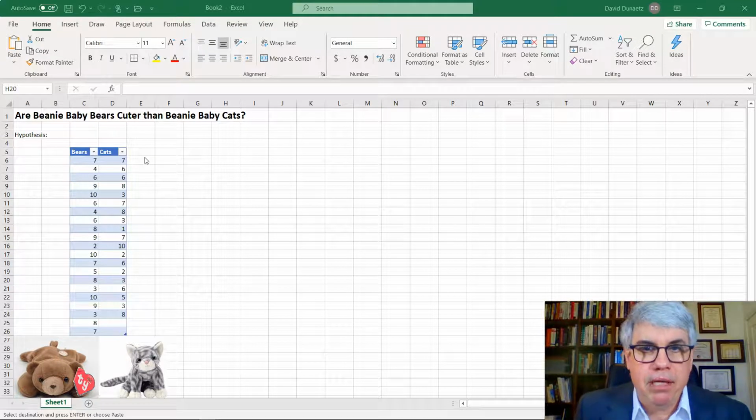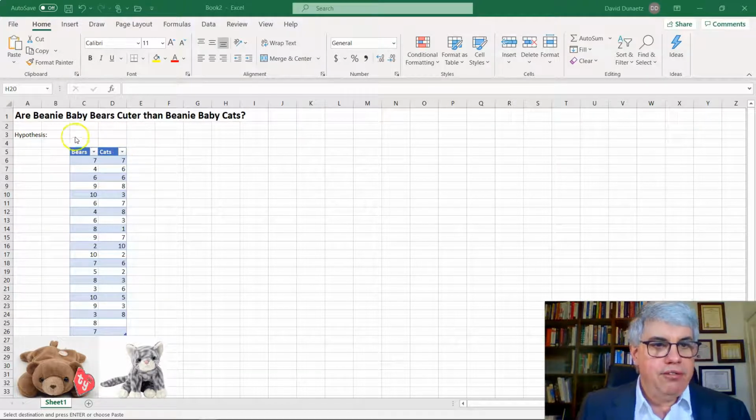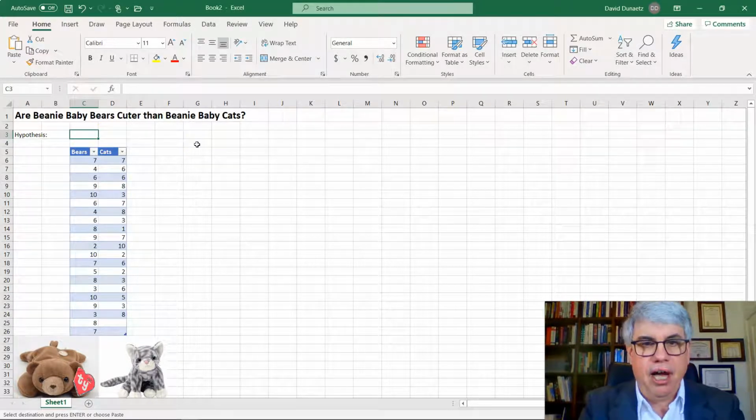Now, according to Beep Beep, we do have good theoretical reason for believing that Beanie Baby bears are cuter than Beanie Baby cats, and that's that bears are warmer and fuzzier than cats. So I think we're going to go with Beep Beep's hypothesis.